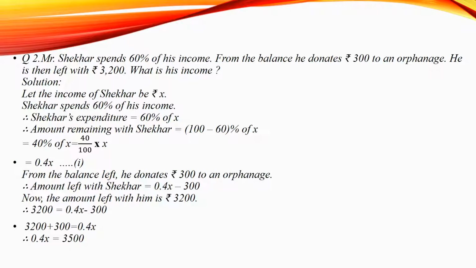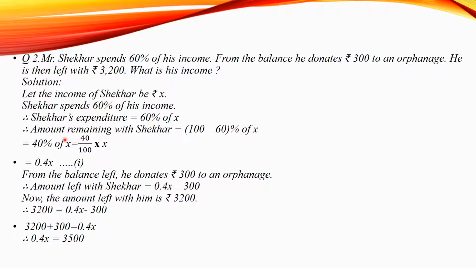Now, question number 2. Mr. Shekhar spends 60% of income. From his balance, he donates rupees 300 to an orphanage. He is then left with rupees 3,200. What is his income?